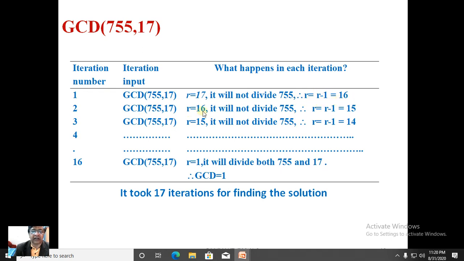Once again, r equal to 16 will divide neither 755 nor 17. Therefore, r equal to r minus 1, it becomes 15, it becomes 14. When the r value becomes 1, it will divide both 755 and 17 equally. That means the remainder of division by 1 for the two numbers 755 and 17 will yield 0. Therefore, GCD value equal to 1. It exactly took 17 iterations for finding the solution.